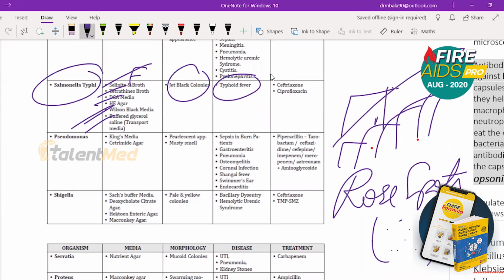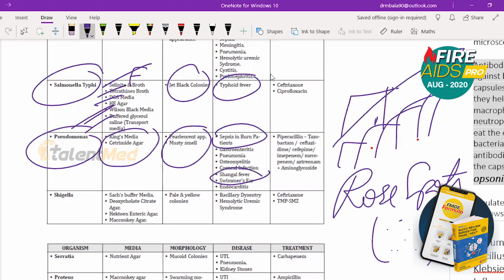Next, Pseudomonas. Pseudomonas means you have to remember King's media and Cetrimide agar, pearlescent appearance, musty smell, sepsis in burns patients, swimmer's ear, endocarditis. Mainly sepsis in burns patient and swimmer's ear. These 2 points you must remember.